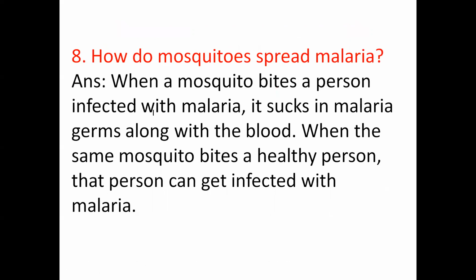The next question is: how do mosquitoes spread malaria? Whenever a mosquito bites a person who is suffering from malaria, it sucks his blood, and afterwards when it bites a healthy person, those germs will enter the healthy person's body. In this way, another person will also get infected with the malaria germs, and he will suffer from malaria.